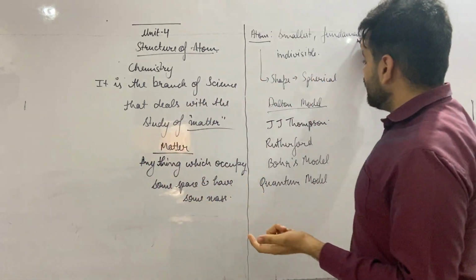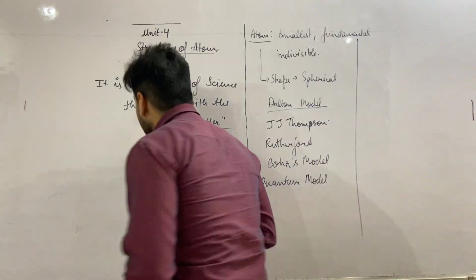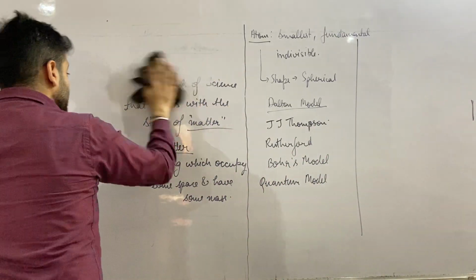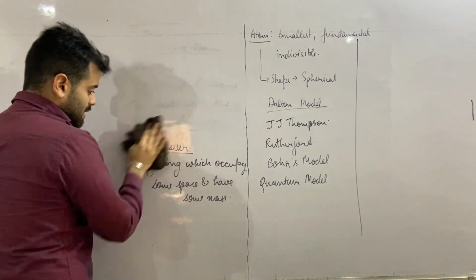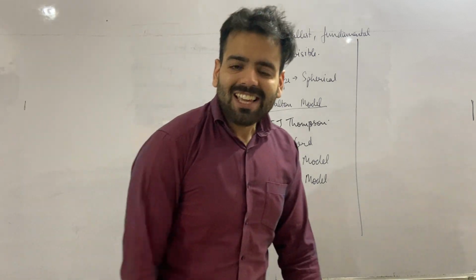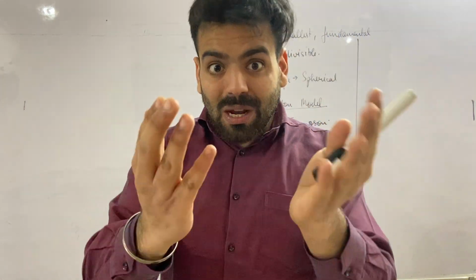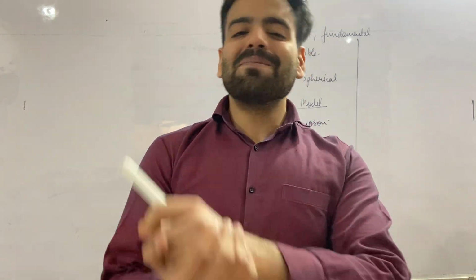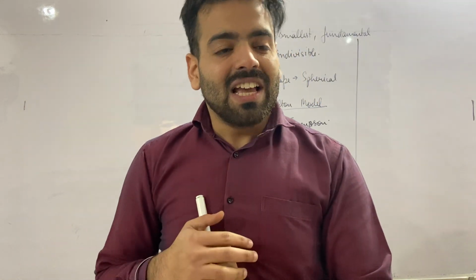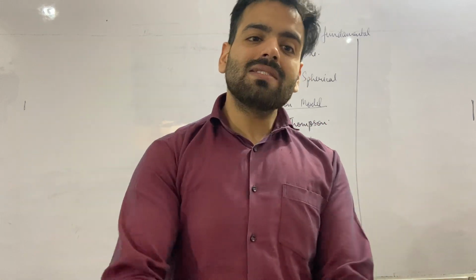Starting with the Dalton model, I am going to rub this side of the board. Let us understand what Dalton said. According to Dalton, my dear students, there are various postulates of Dalton's atomic theory. Dalton said many things, some of them correct but most of them incorrect. And now the biggest question that should come to your mind: if Dalton's theory is incorrect, what is the need of studying it? That is the question every student I teach asks. Sir, if the theory is incorrect, why are you teaching it? Just tell us the correct thing.